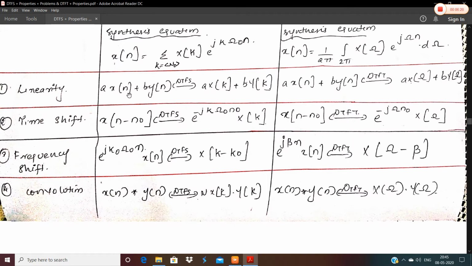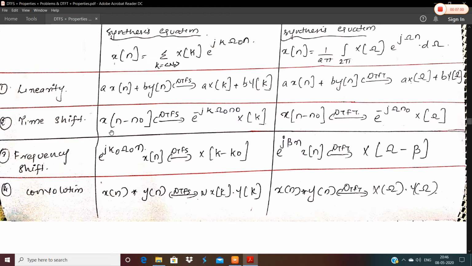We know that linearity means it will include both superposition as well as homogeneity. So it is a x of n plus b y of n. DTFS will give you a X of k plus b Y of k. Same way for DTFT, we are writing the counterparts together so that it will be useful for you to study. It will be very easy for you to study two properties together, I mean, for DTFS and DTFT, if you are dealing with the same properties, then it will be easy if you are comparing and studying it. Then it is just instead of k over here, it's just omega. Here you can see here also it's omega.